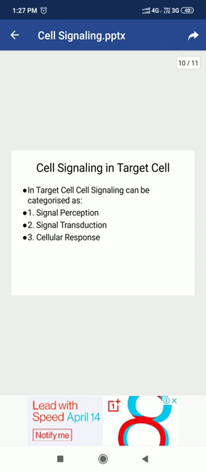So, what happens in target cells? In target cells, cell signaling can be categorized into 3 different steps. We can study cell signaling in 3 different steps, and these steps are signal perception, signal transduction, and cellular response.